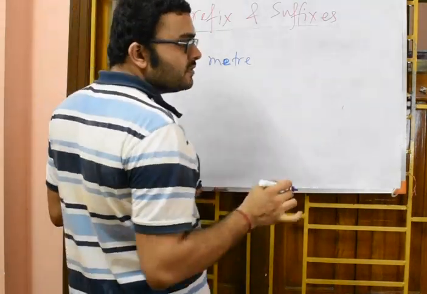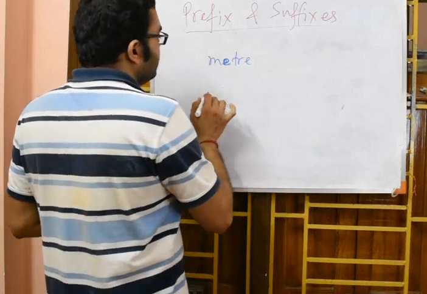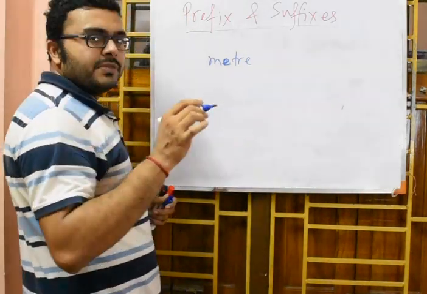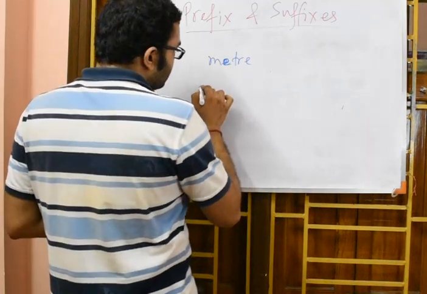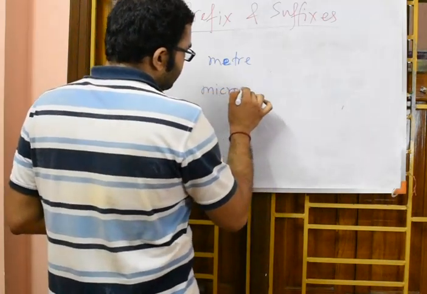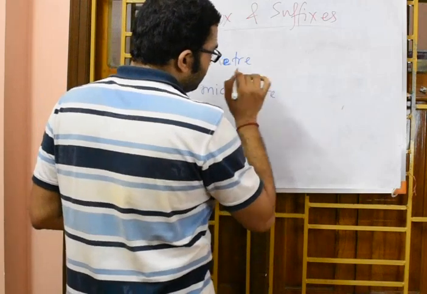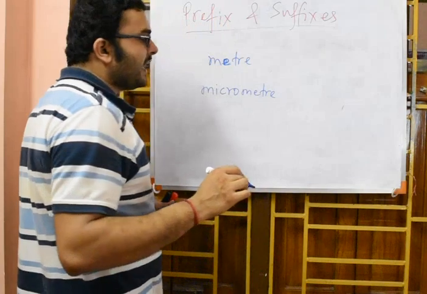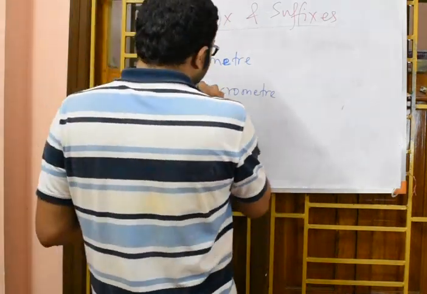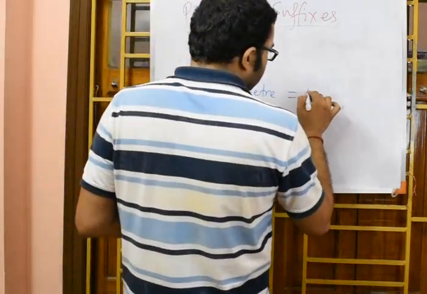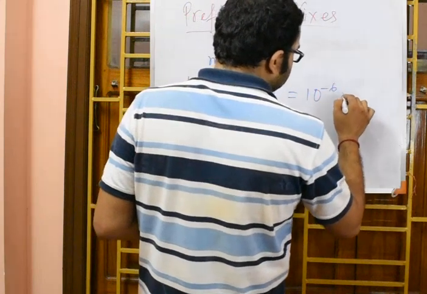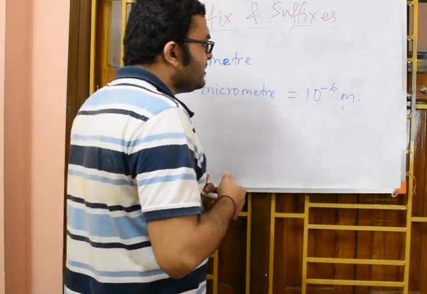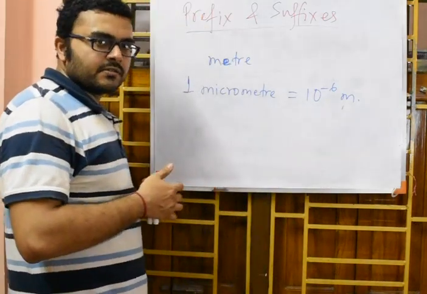Instead, we may use another sub unit of meter, which is called micrometer. Now you will be thinking, what is the relationship between the micrometer and meter? 1 micrometer is 10 to the power minus 6 meter.